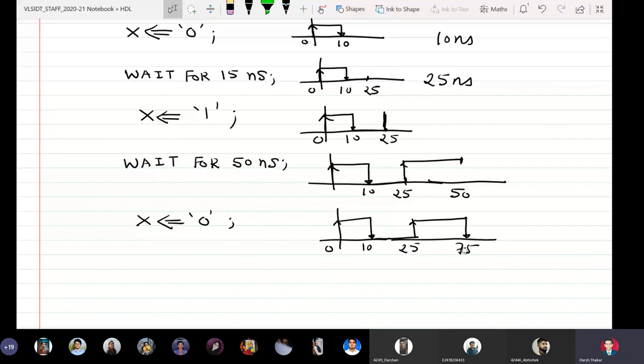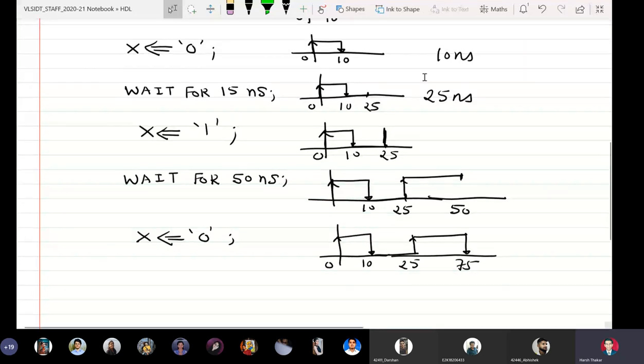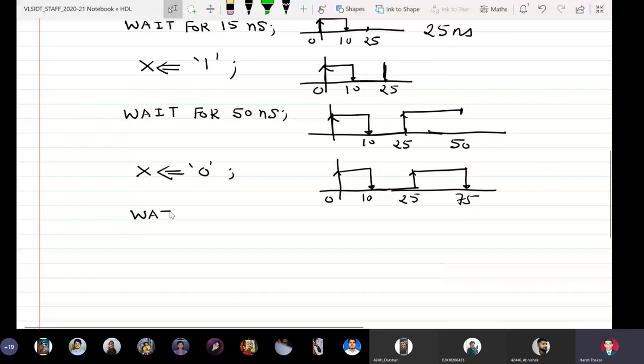So we are at this position, and now we want x of t to continue at 0 for time t equal to infinity. So now I will just say wait. When I do not say wait for something, it means it will wait for infinity.